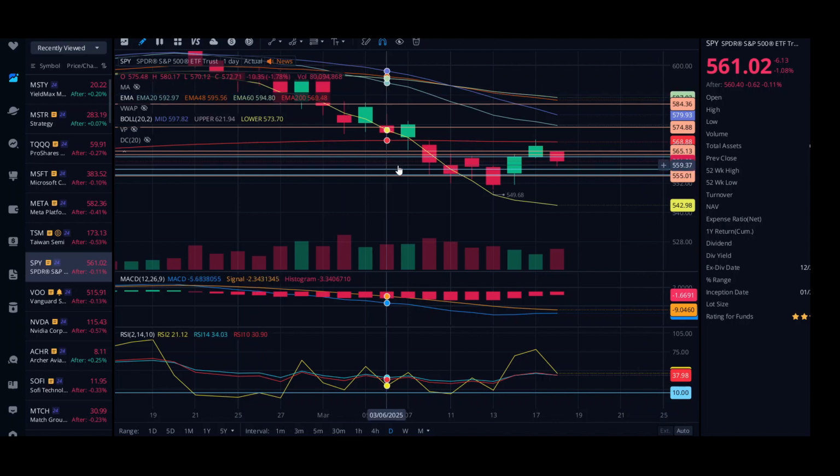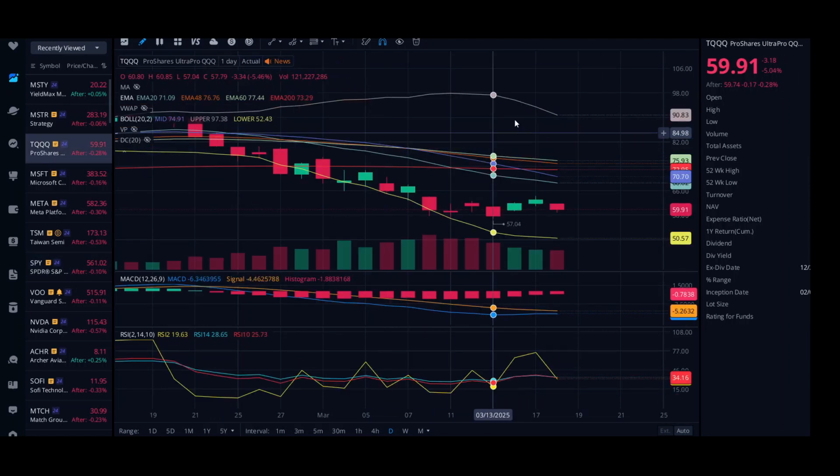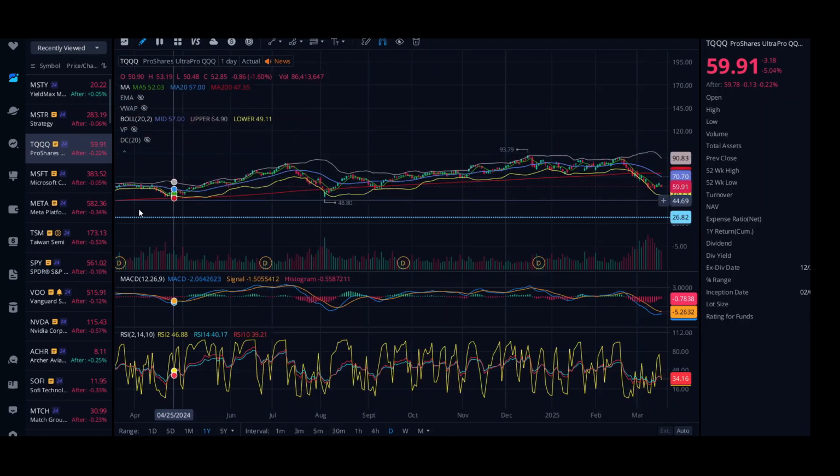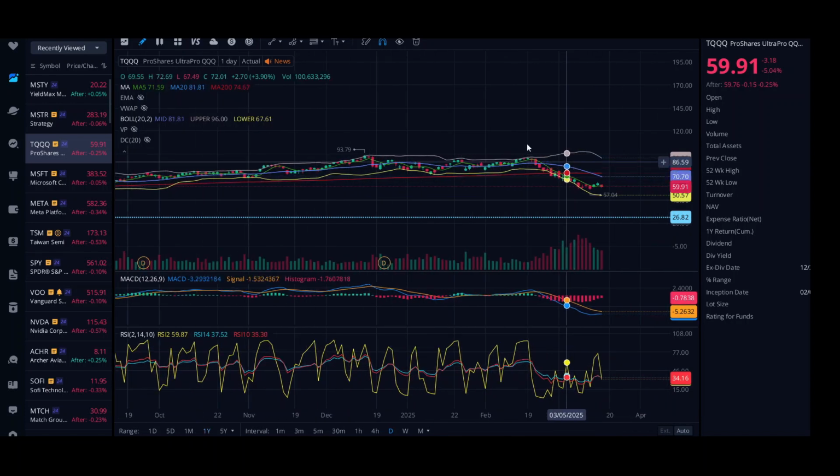So one other one that I've been looking into and very interested in, as I am still bullish on everything, right? I still think that eventually the market's going to go back up. May take some time, but eventually it will go back up. So in that case, I've been looking at TQQQ. I've got the 1 year chart here pulled up, and as you can see, overall it's been staying right above that 200 MA. And of course there toward the end when we had that drop in the market, that's when it fell below it.